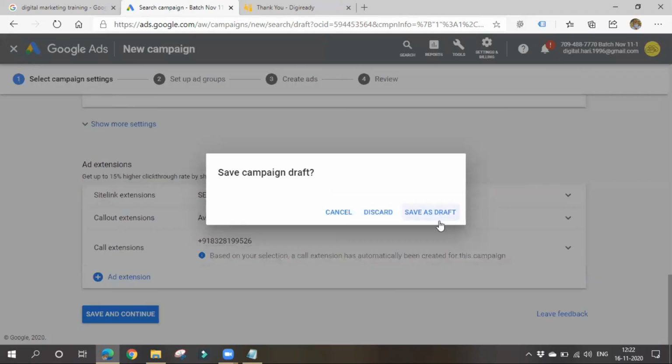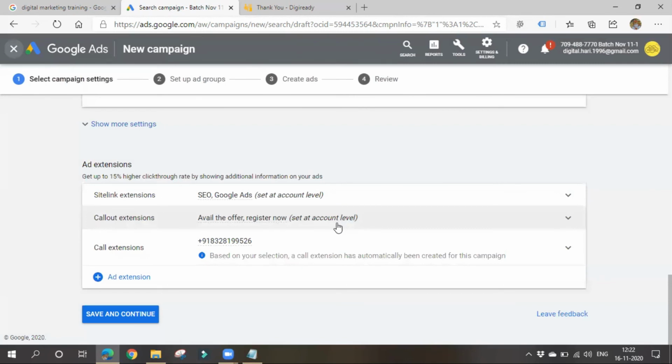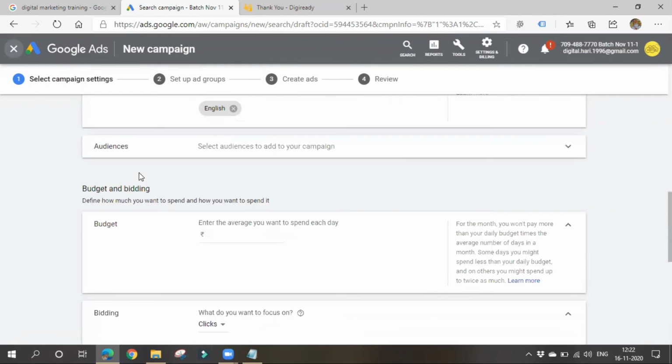These are cheaper than search network campaign, ma'am. No, no, you have to keep again bidding and all. Everything is same. Same cost only. The cost differs based on the keyword.